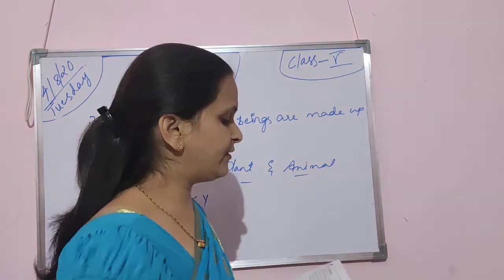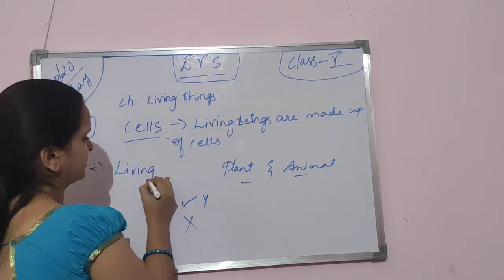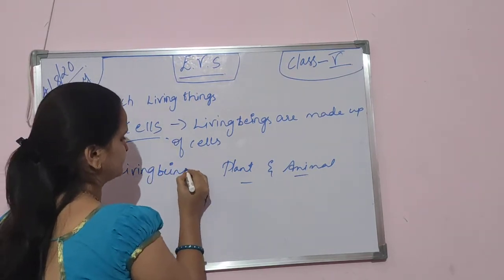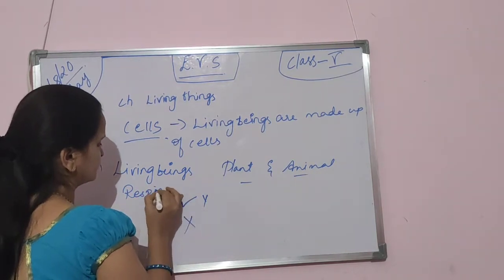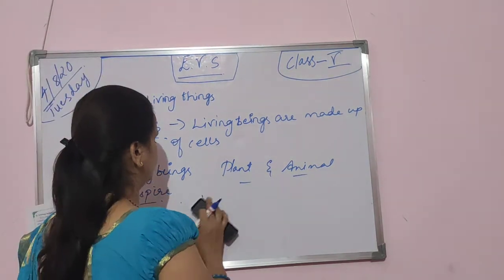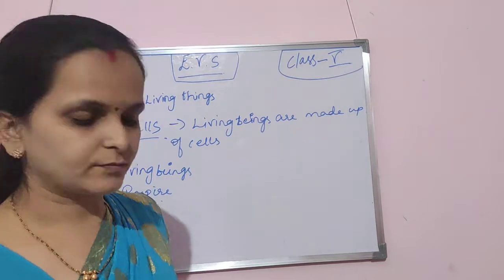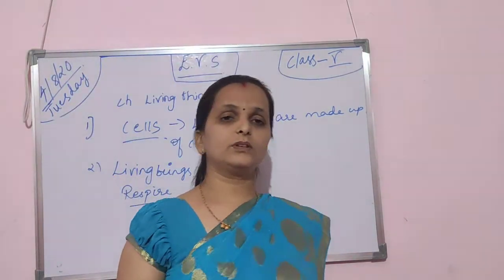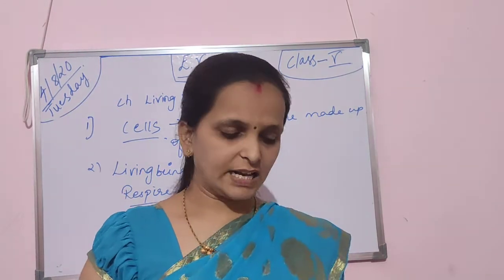Second one is living beings respire. Living things respire. They take in oxygen and give out carbon dioxide.